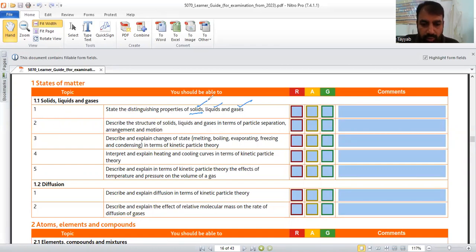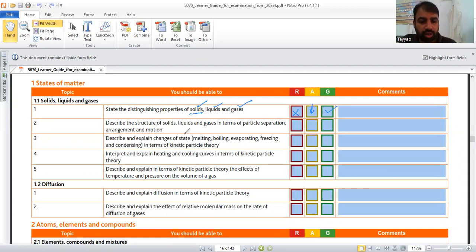Secondly, if you are clear about this, you can mark this one. If you need a little more practice, then you have to mark this one. And if you are not clear about this, then you have to mark this one in your checklist. This checklist will be shared with you if you need.